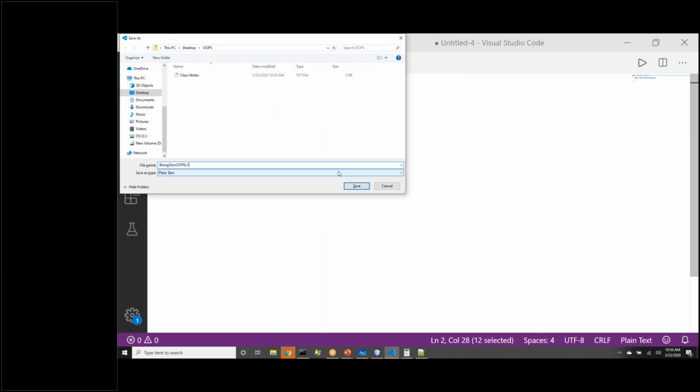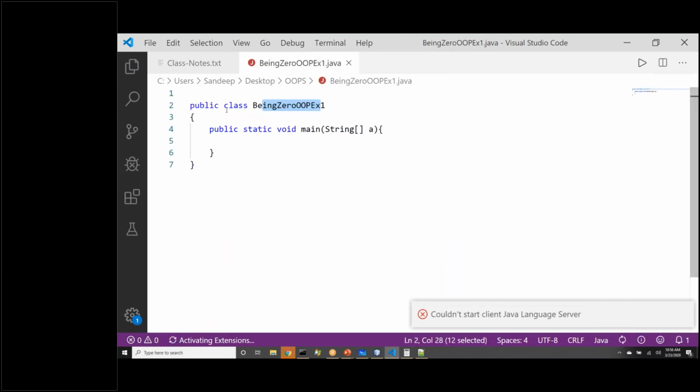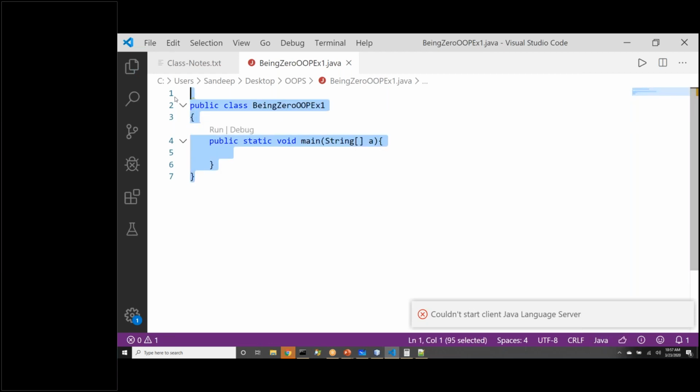Let me save it. A Java program should be saved with the same file name because I am giving the class name as public class. So I'll save it in a file named OOP EX1. Now, in this picture that you are seeing right now, there are two classes involved. Can you tell me what are the two classes that we are seeing in this highlighted picture?